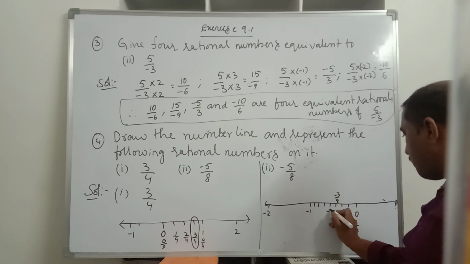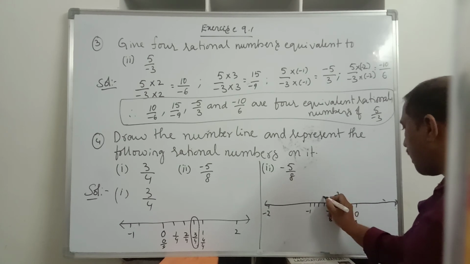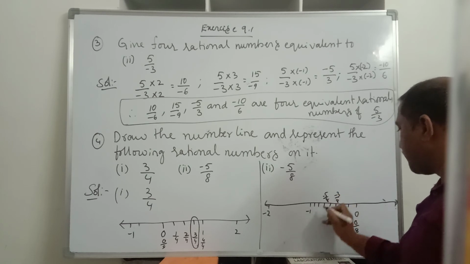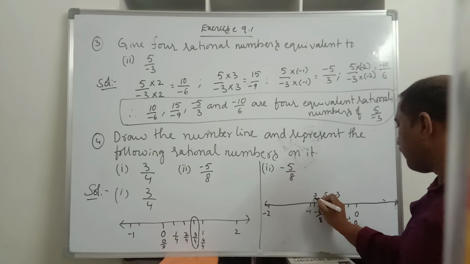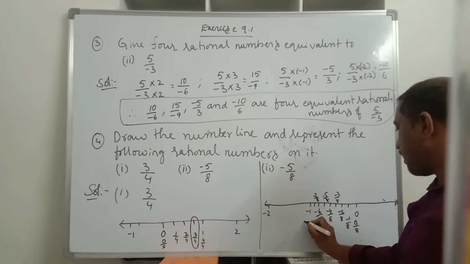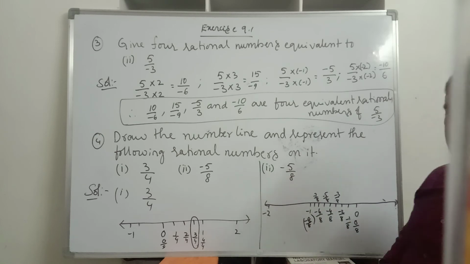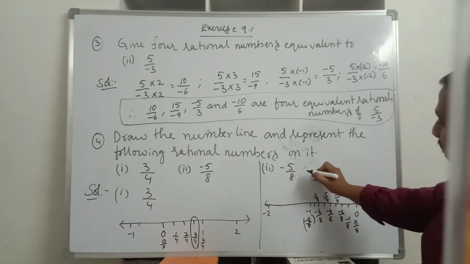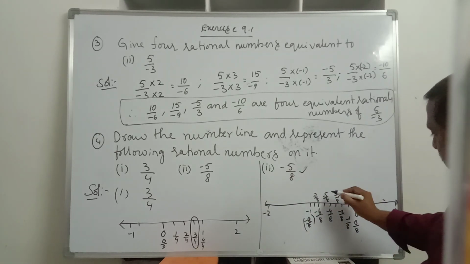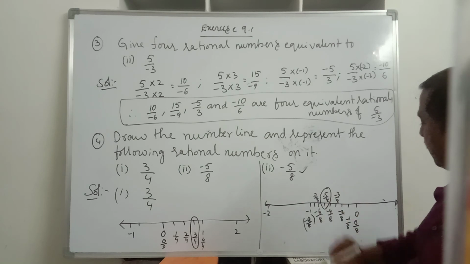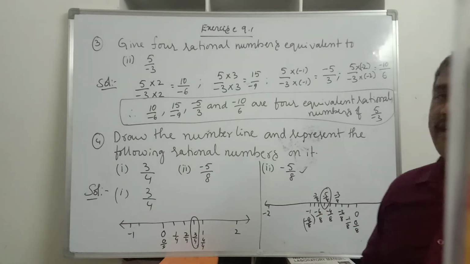Now this is minus 4 by 8, and it is minus 5 by 8, minus 6 by 8, and this is minus 7 by 8, and this one will become minus 8 by 8, which equals minus 1. What we have to locate? Minus 5 by 8. Where is it? Yes. This line will represent minus 5 by 8.